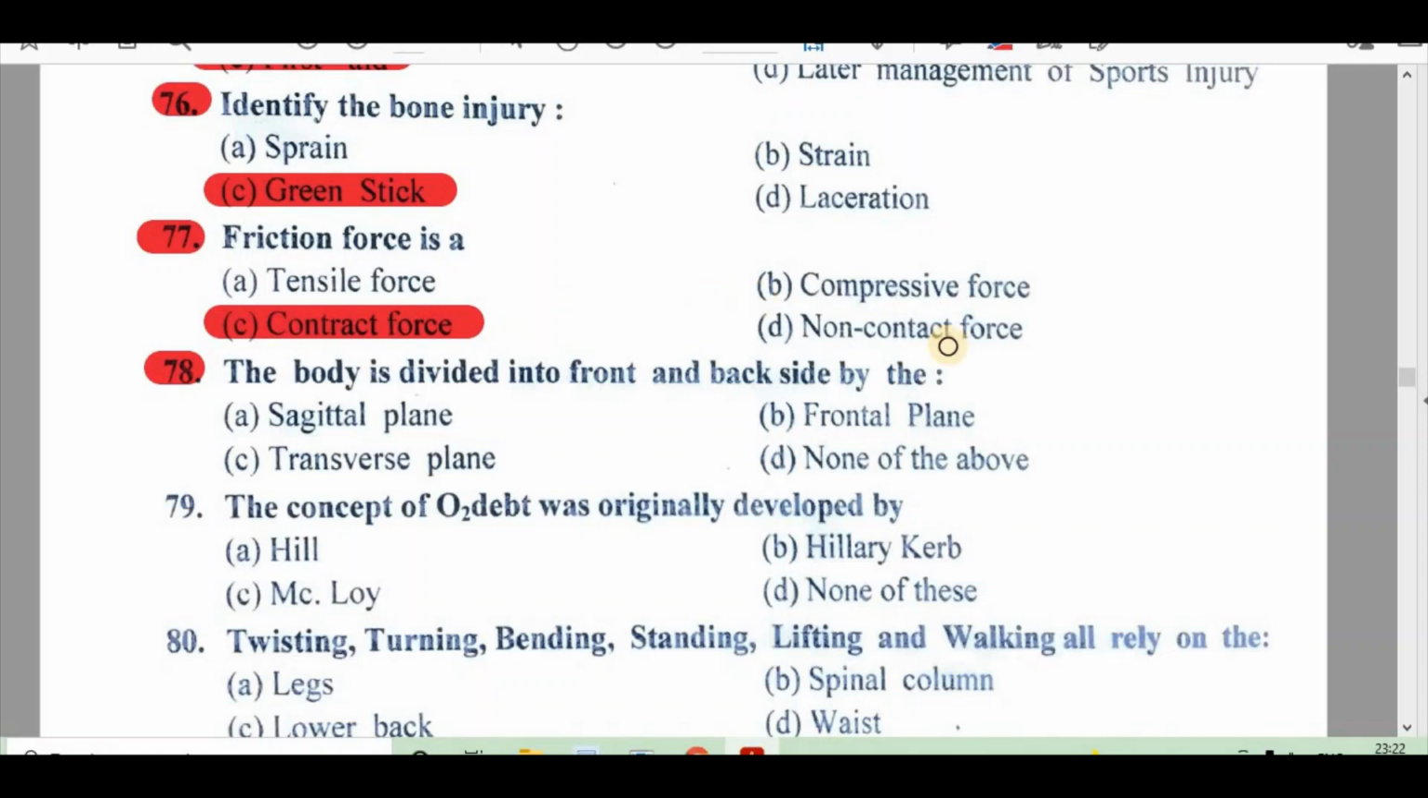78. The body is divided into front and back side by the A. Sagittal plane, B. Frontal plane, C. Transverse plane, D. None of the above. Right answer is B. Frontal plane. 79. The concept of O2 debt was originally developed by A. Hill, B. Hilary curve, C. McCloy, D. None of these. Right answer is A. Hill.